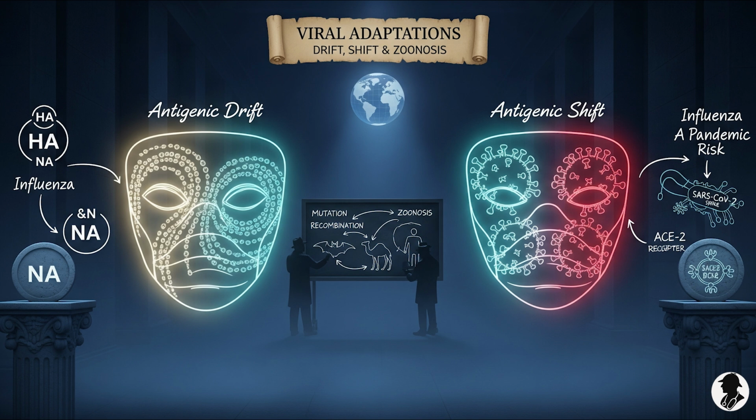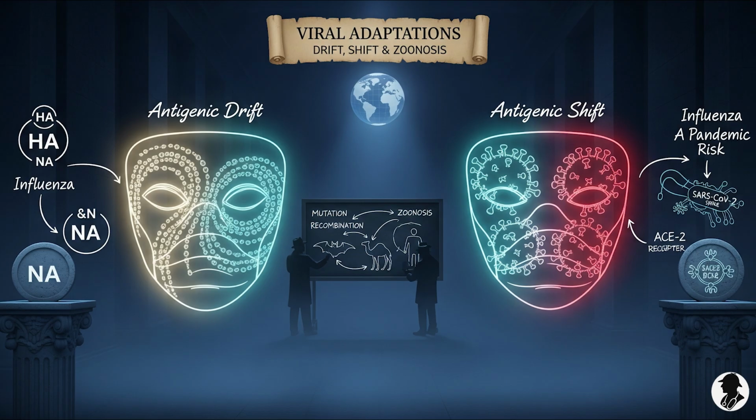It's constant low-level evolution. Right, the slow burn. Then you have antigenic shift. This is the big one. Think the major wardrobe overhaul or even viral identity theft. This is sudden. It's dramatic. It happens when two or more different strains of a virus infect the same host cell at the same time. What happens inside is a reassortment of genetic material, basically, a gene-swapping party. And this leads to the emergence of a completely new subtype with a totally novel antigenic profile.